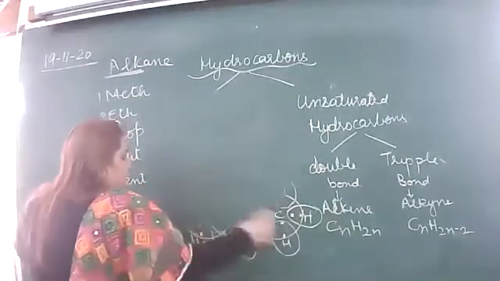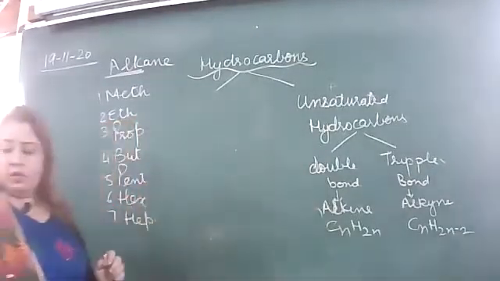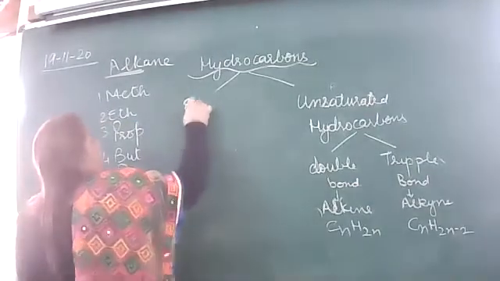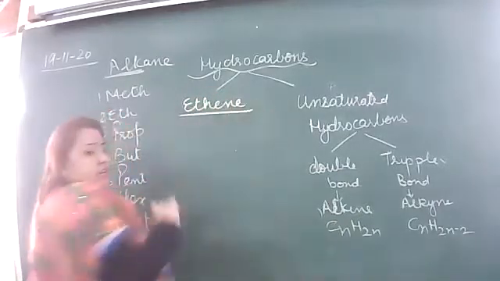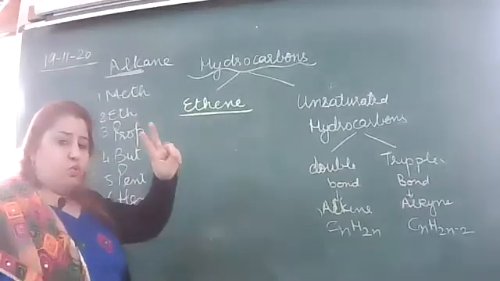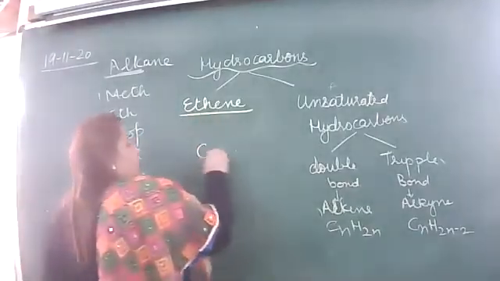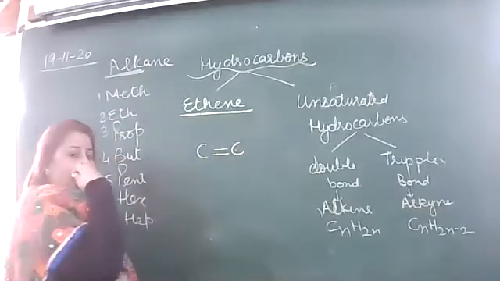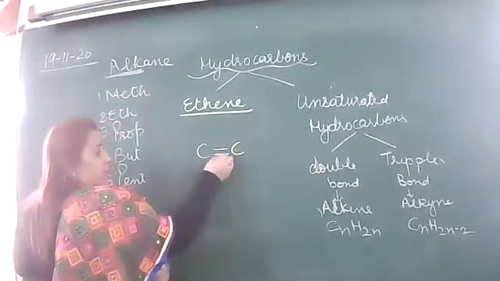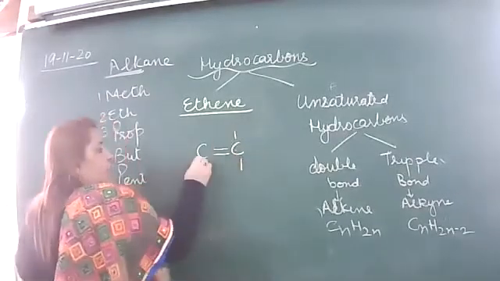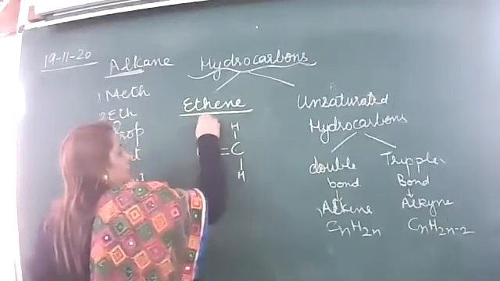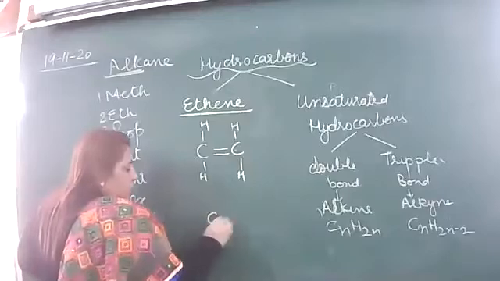Suppose I have to make ethene, what I am saying, ethene. First of all, ethene, right? Eth means two, ene means double bond. That is, two carbons with a double bond, right? What we have to see, complete the four. This carbon 1 2 3 4. This carbon 1 2 3 4, right? Now put the electron dot structure.